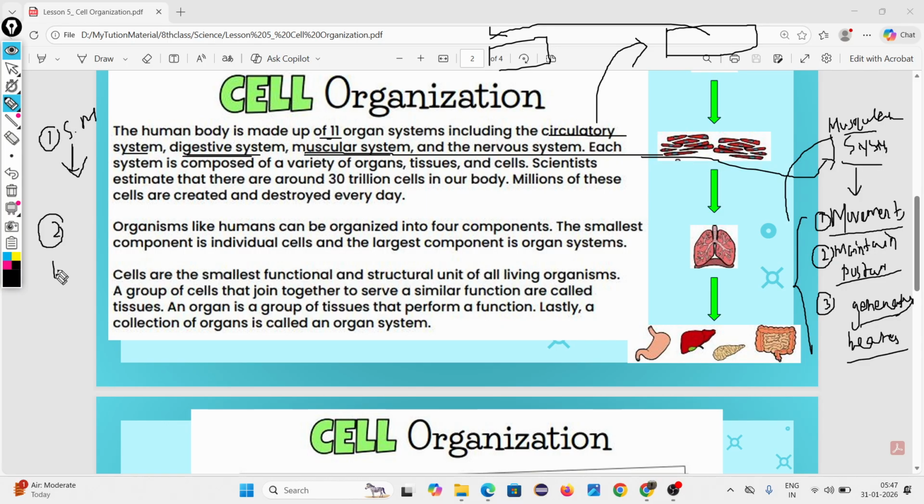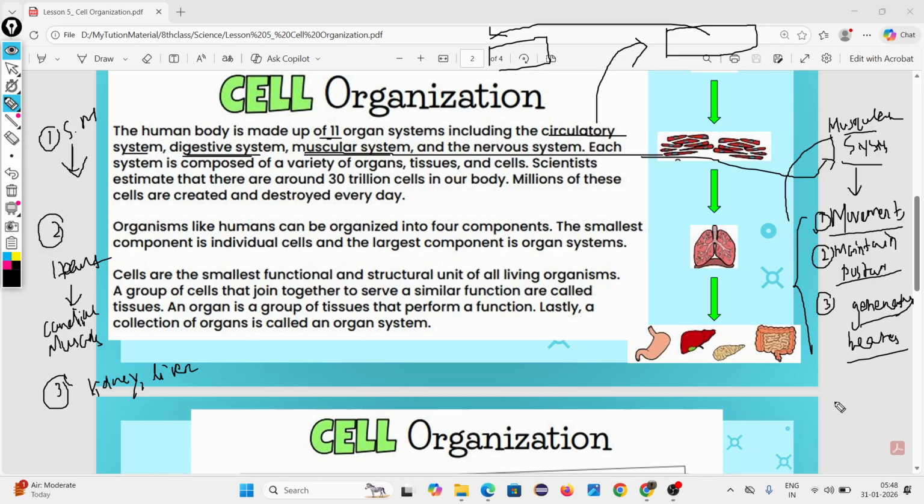Then number two, inside the heart, one muscular system is there called cardiac muscle. And number three, in different organs, the walls of our internal organs like kidney, liver.